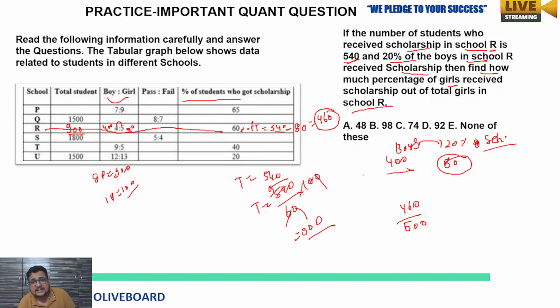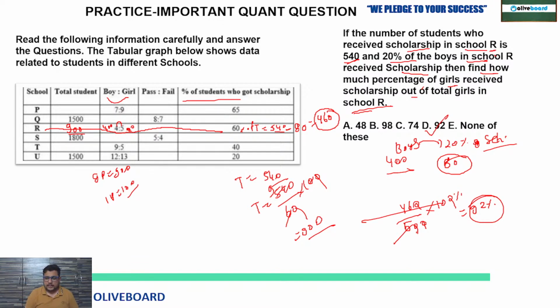And that is what they are asking: how much percent of girls received the scholarship out of the total girls in school R. Total girls are 500, so just multiply by 100. You can solve it by the basic method or directly. Cancel 460 by 500. Whenever you have to divide a number by 5, just multiply it by 2 and divide by 10. So 92%. Option D is given. The simplest way.